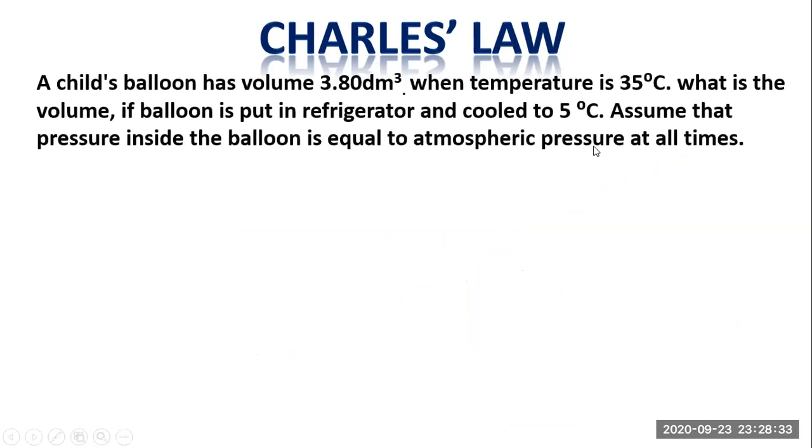If we move toward the numerical problem, we are given a question. The question says that a child's balloon has a volume of 3.880 decimeter cube when the temperature is 35 degrees centigrade. In this statement, we are given two values: one is temperature and the other is volume. The volume is 3.80 decimeter cube and the temperature is 35 degrees centigrade. And then they are asking what is the volume if the balloon is put into a refrigerator and cooled to 5 degrees centigrade. Now what are they saying? They are asking what the volume is, which means we have to find the volume.